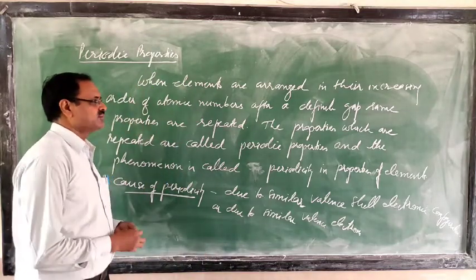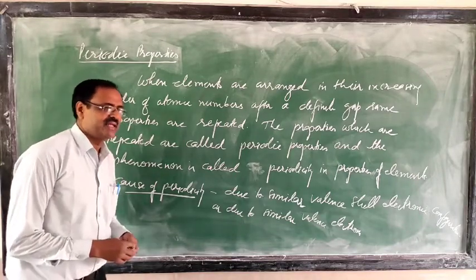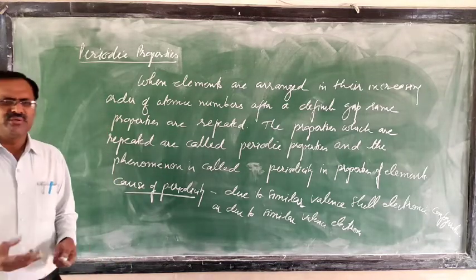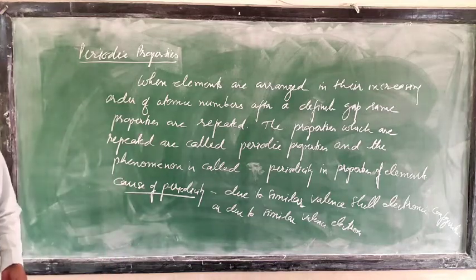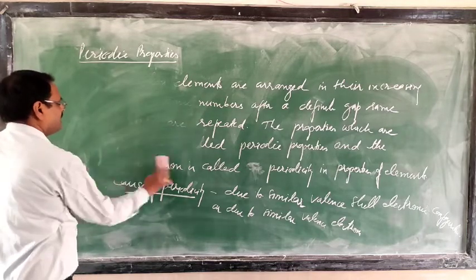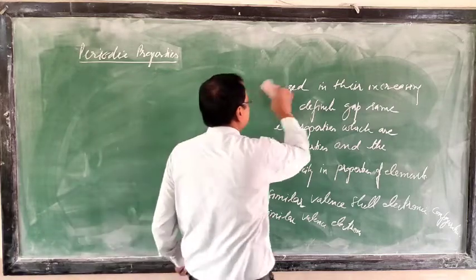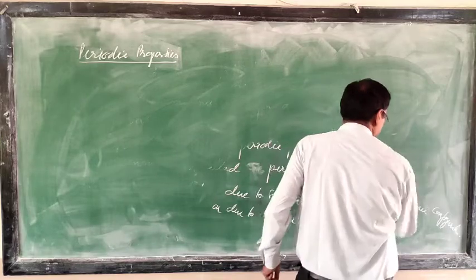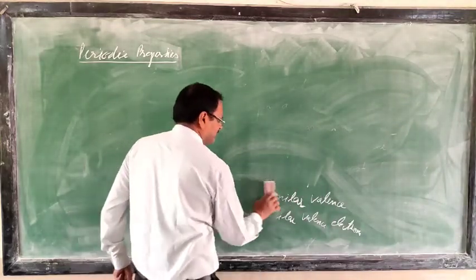In your mind one question may be there: what are the periodic properties? In class 9 you studied atomic size and electronegativity, only one or two, simply the definition. But here we will study all the properties in detail. So first of all, periodic properties. Which periodic properties do we have to study here? Basically 5 or 6 periodic properties.